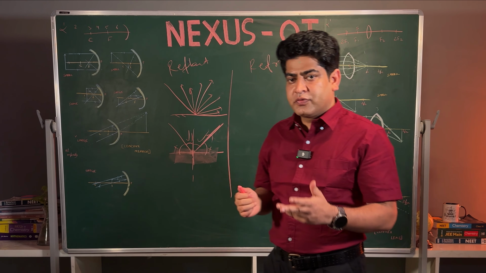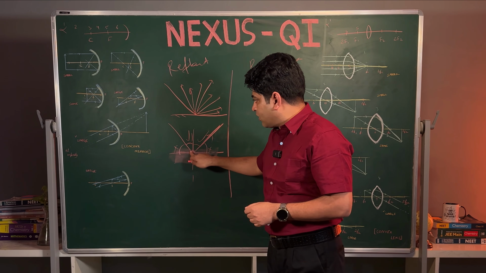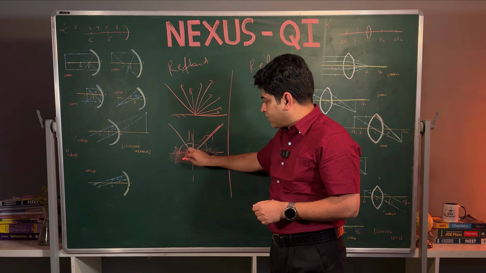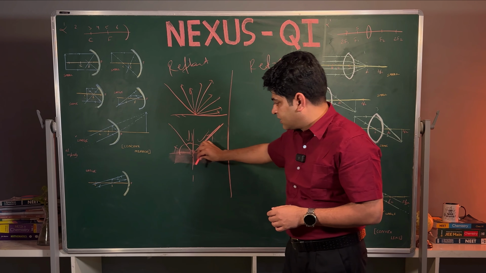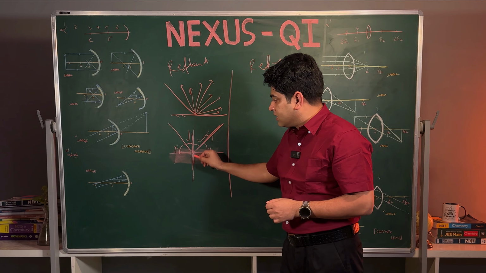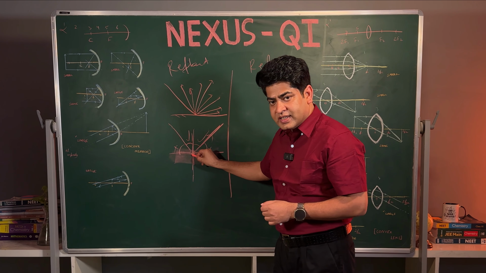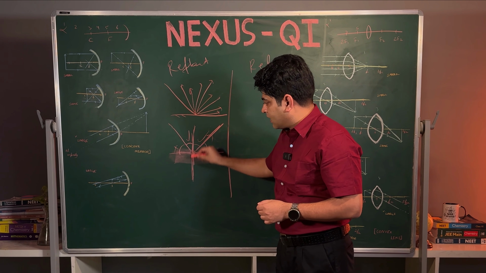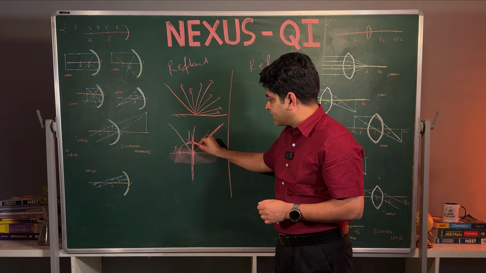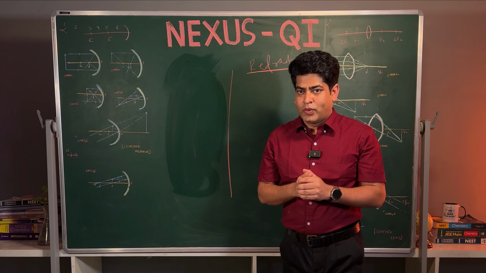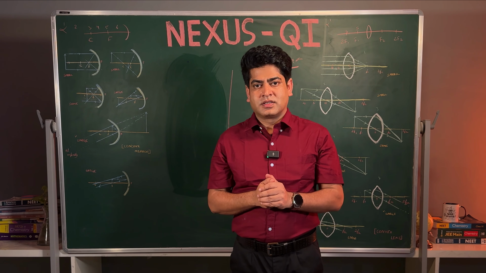Okay, so one by one we are going to see if you understand what light is and how it works. The ray has to touch the surface, which is a plane. We have to make a normal in such a way that the point of incidence and the surface are touched by this normal line. If this is 30 degrees or x degrees, the same should go here. So we have seen what reflection of light is.